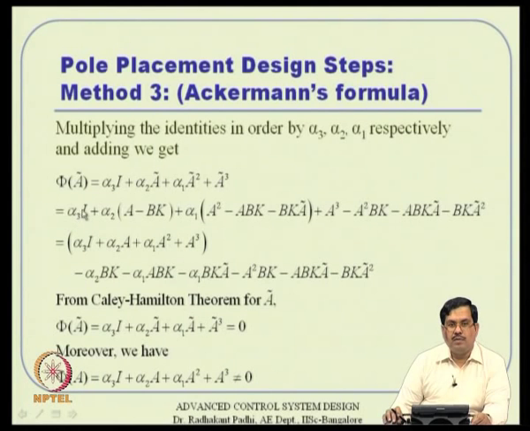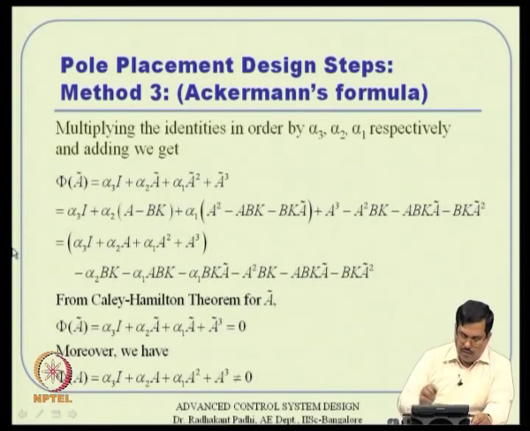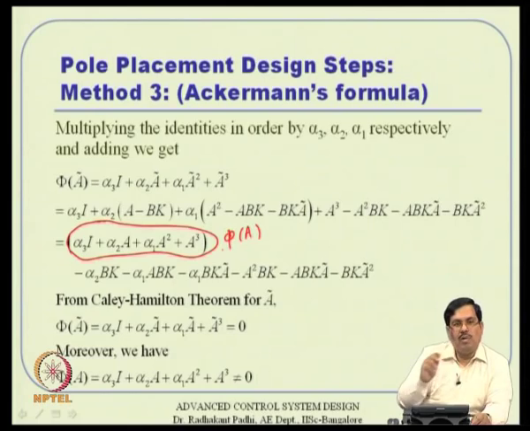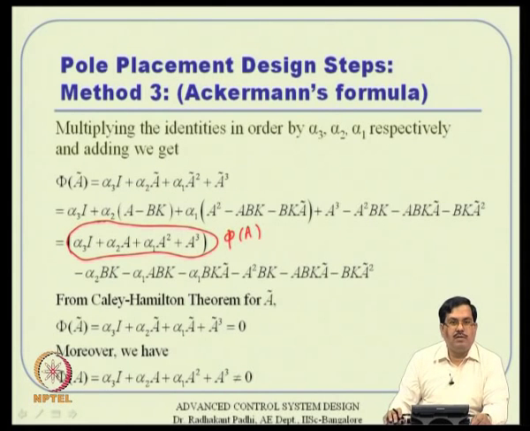We can collect the coefficients, where the first coefficient is from here, the first coefficient from here, the first coefficient from here, like that. And it turns out that this particular thing that you are looking at is nothing but the phi of A matrix. Then we have a bunch of other things.